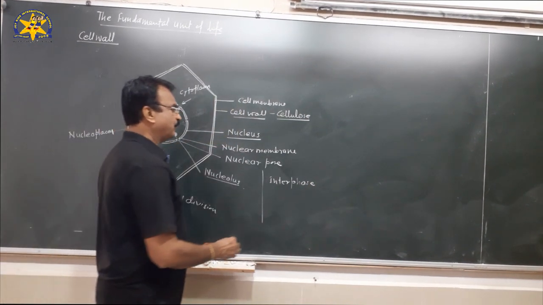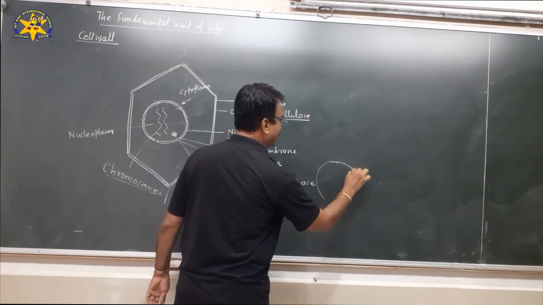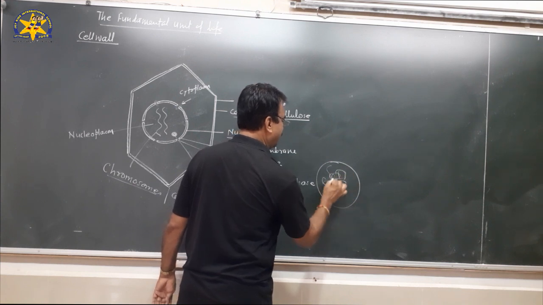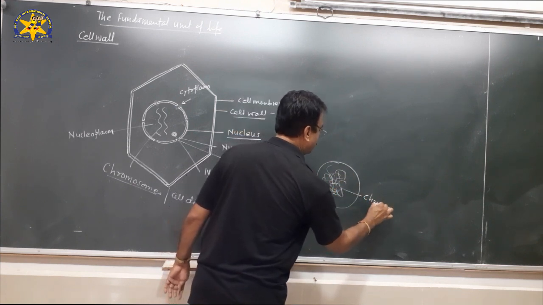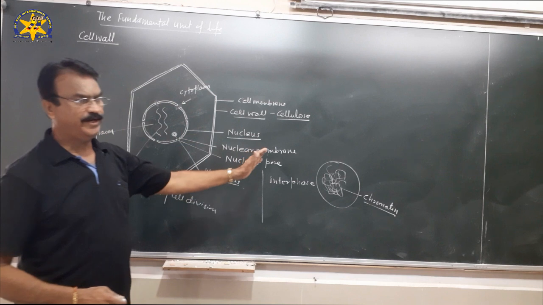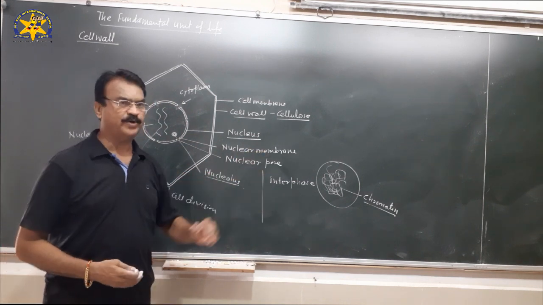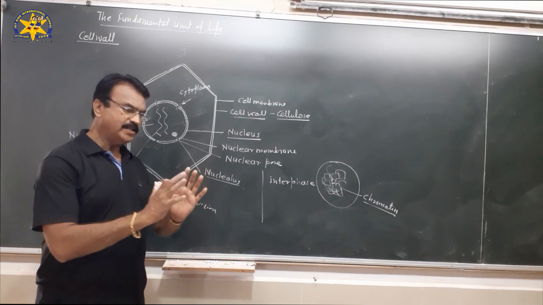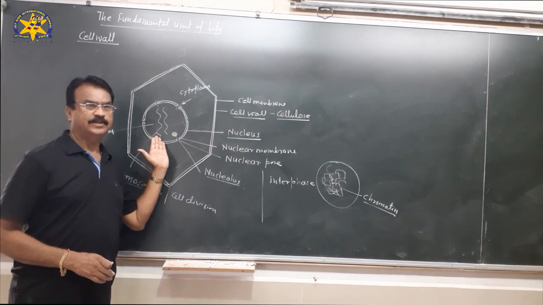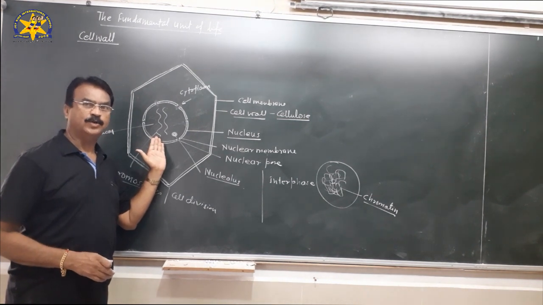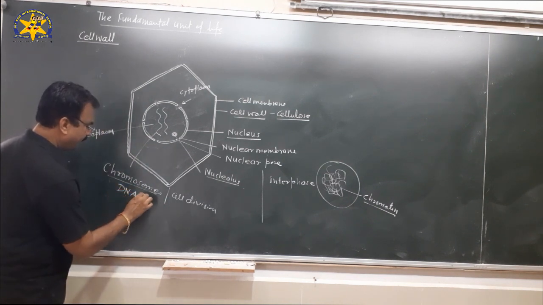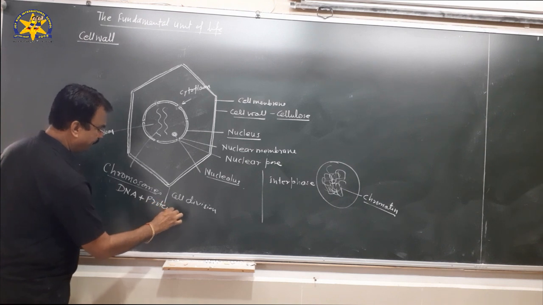In the interphase, the nucleus is filled with fine thread-like structures called chromatin. As the cell enters the reproductive phase, the mitotic or division phase, condensation of the chromatin takes place. Then they are converted into thread-like structures called chromosomes. Chromosomes are made up of DNA and protein.